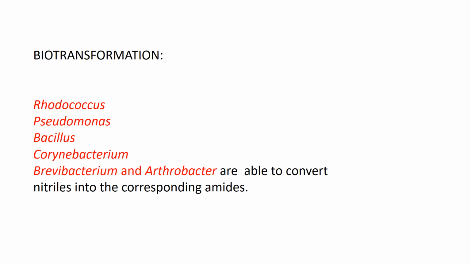Rhodococcus, Pseudomonas, Bacillus, Corynebacterium, Brevibacterium, Orthobacter. So in your exam, you need to mention the microorganisms because basically the topic is under microbial transformation. You require a product, but to synthesize that product, we require microorganisms. So you need to list out the microorganisms: Rhodococcus, Pseudomonas, Bacillus, Corynebacterium, Brevibacterium, Orthobacter.